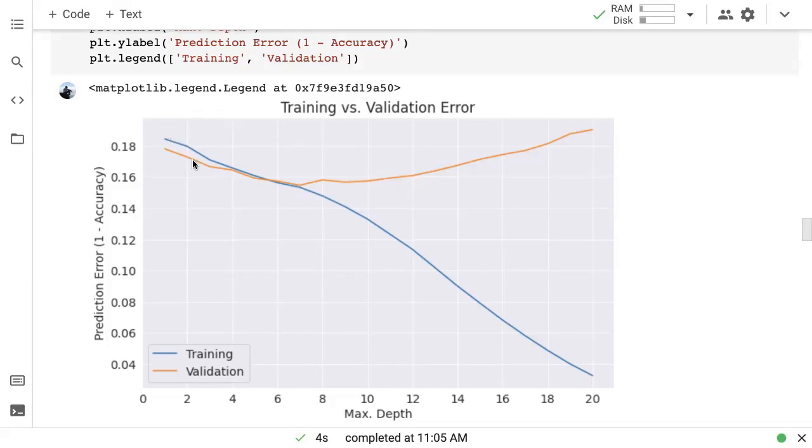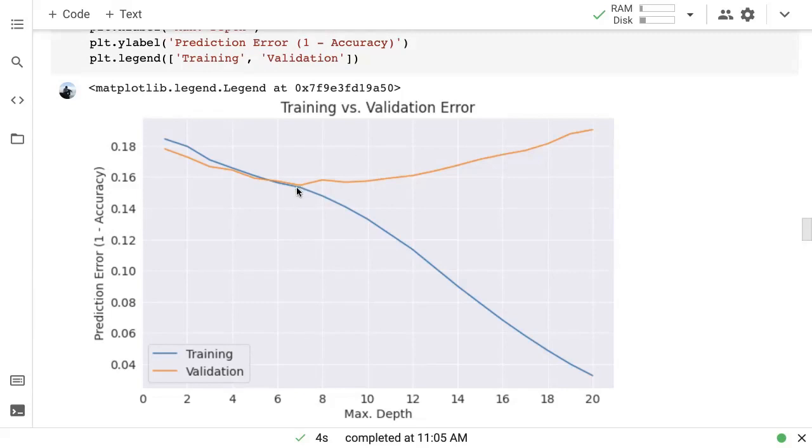But once you start allowing the tree to go deeper, maybe 2 levels deep, 3 levels deep, 4 levels deep, your training error starts to decrease because your model is becoming more powerful, and your validation error starts to decrease as well. At a certain point, you will notice that the validation error either becomes flat or starts to increase. This is the point where overfitting starts to happen.